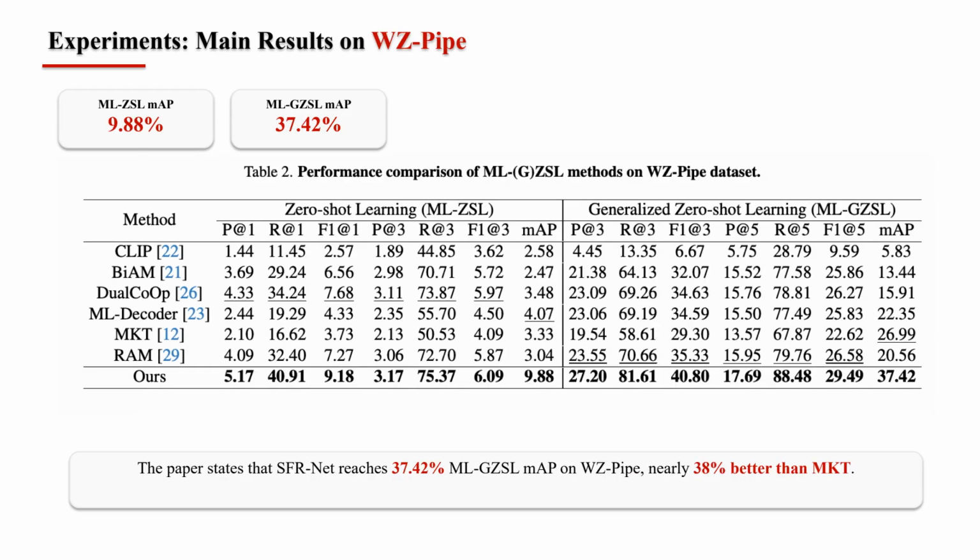The results remain strong on the private WZ-pipe dataset, which better reflects the target sewer domain. SFR-Net achieves 9.88% mAP for MLZSL and 37.42% mAP for MLGSL. The paper highlights that the generalized setting is nearly 38% better than MKT, showing that the method transfers well even in a more challenging dataset with scarce and long-tail defect categories.